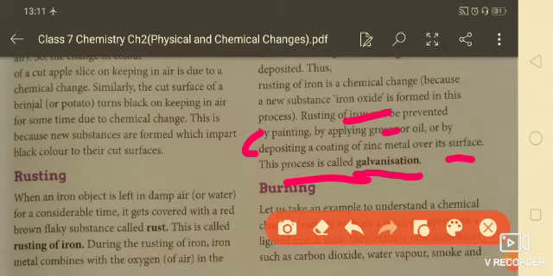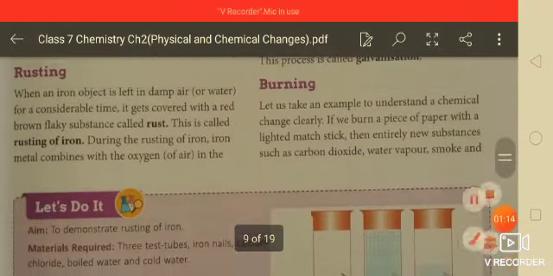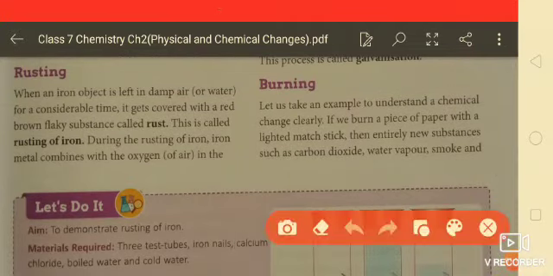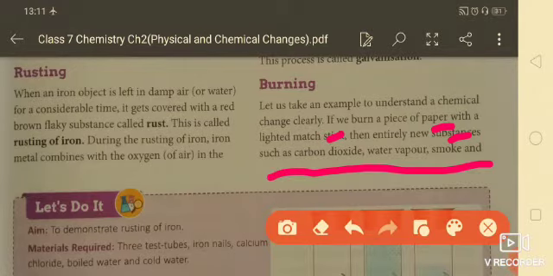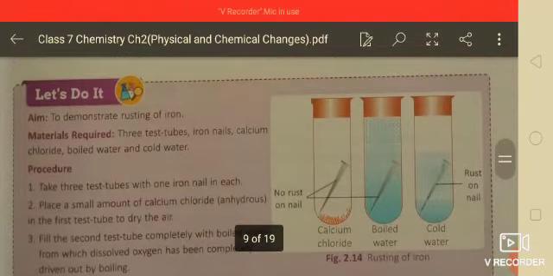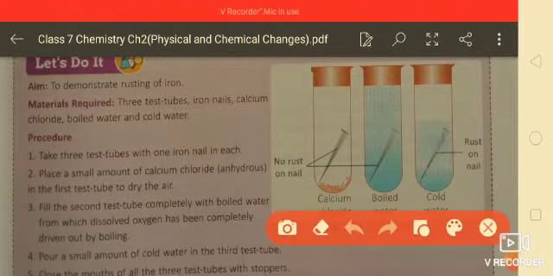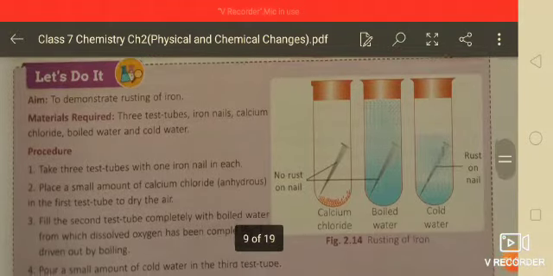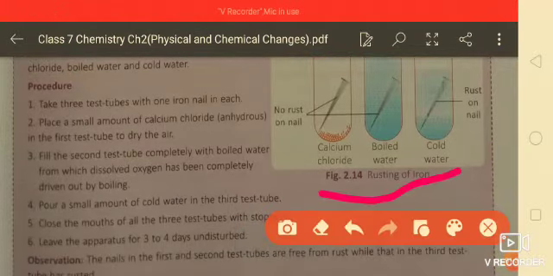Our next heading is burning. Burning is also an example of chemical change, like burning of paper or burning of matchsticks. Entirely new substances such as carbon dioxide, water vapor and smoke are formed in burning. Now here is an experiment to demonstrate the rusting of iron. You are seeing here how rusting happens in the presence of water and air.